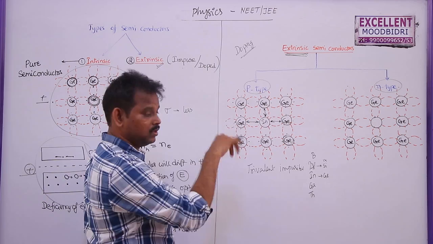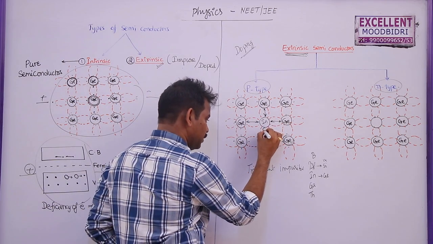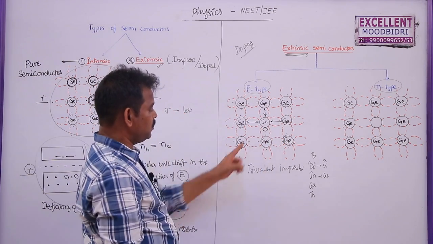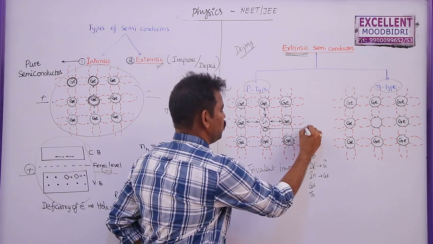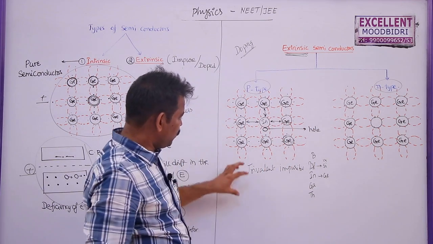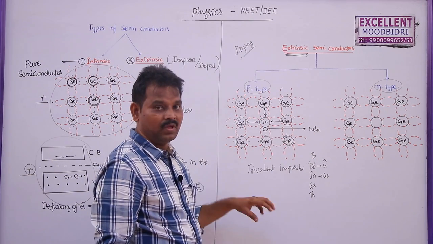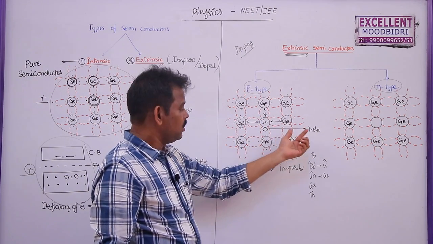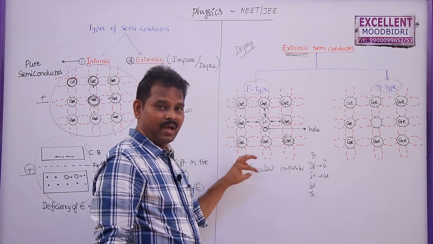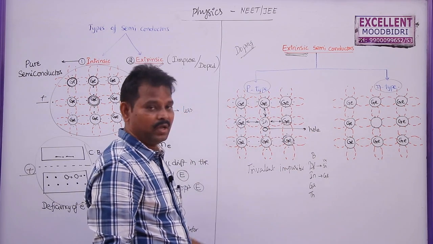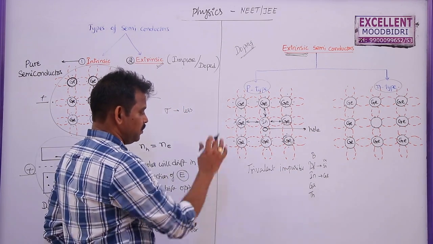So there is a deficiency of an electron, and this deficiency we call a hole. Whenever one indium atom is added to the germanium crystal, one hole will be formed. If you add 10 indium atoms, you will have 10 holes. If you add n indium atoms, you will have n holes in this germanium crystal.